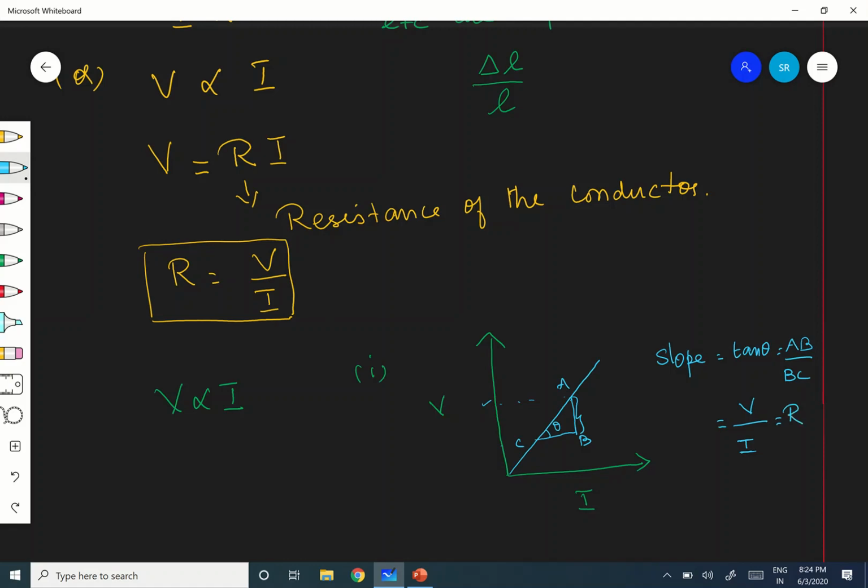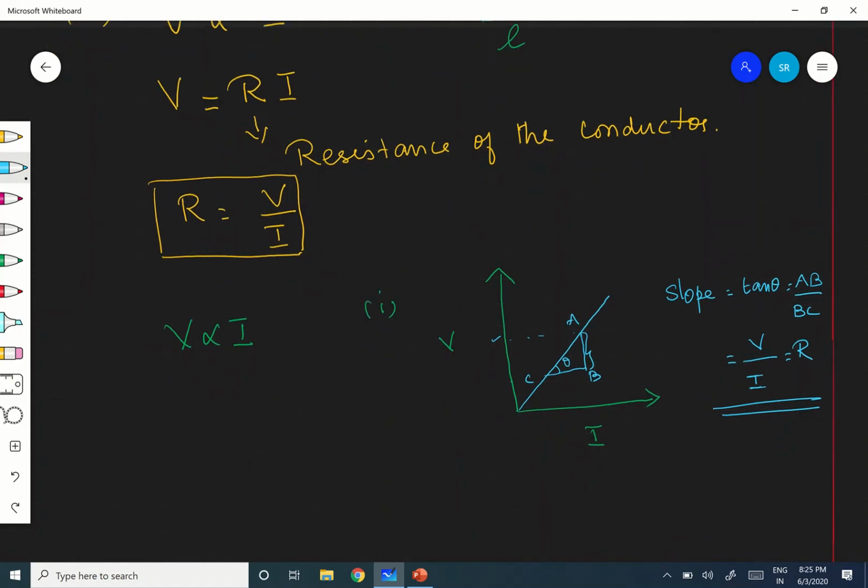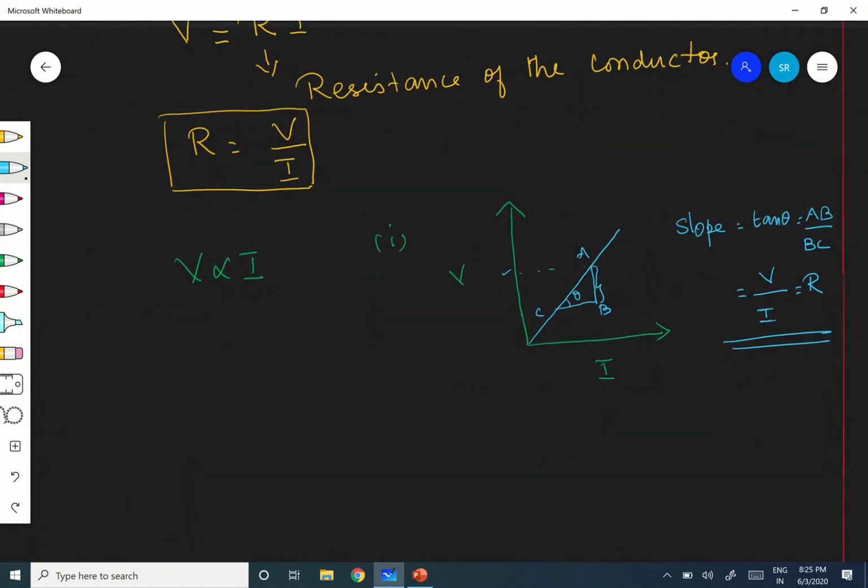Okay, therefore, because V is proportional to I, if you plot a graph between V and I, you will get a straight line, and the slope of the straight line actually gives the resistance of the conductor. This also you would have studied.